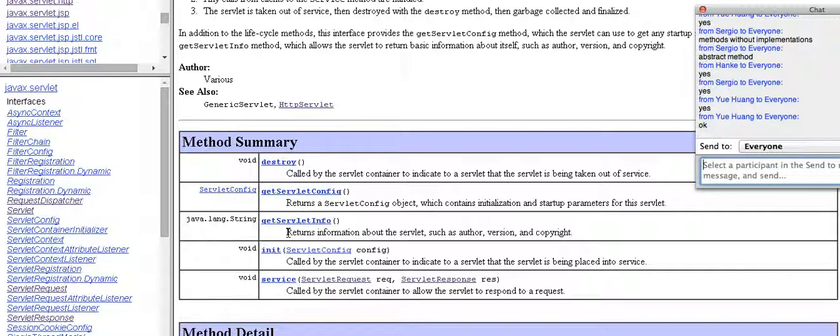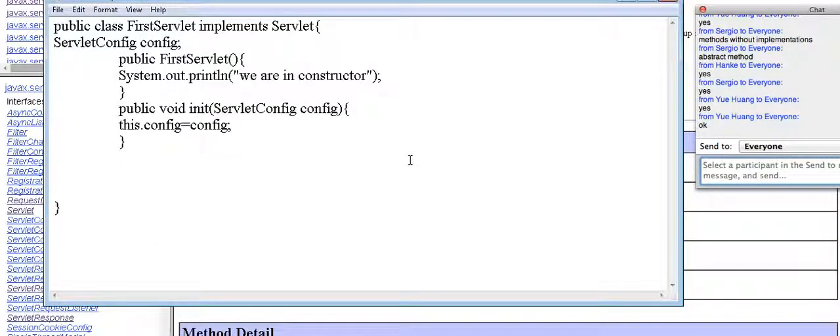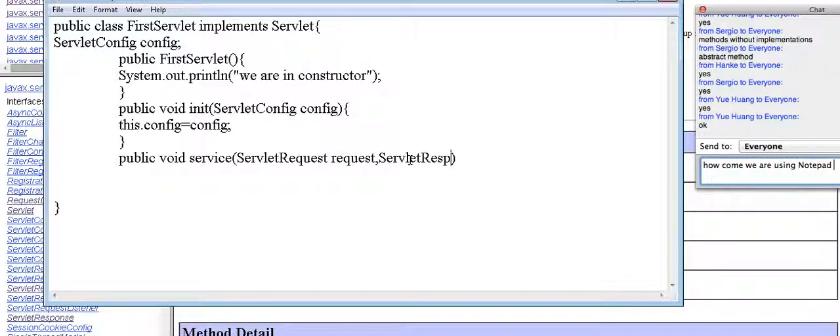Then next, let me override service. Now public void service of ServletRequest, comma, ServletResponse.